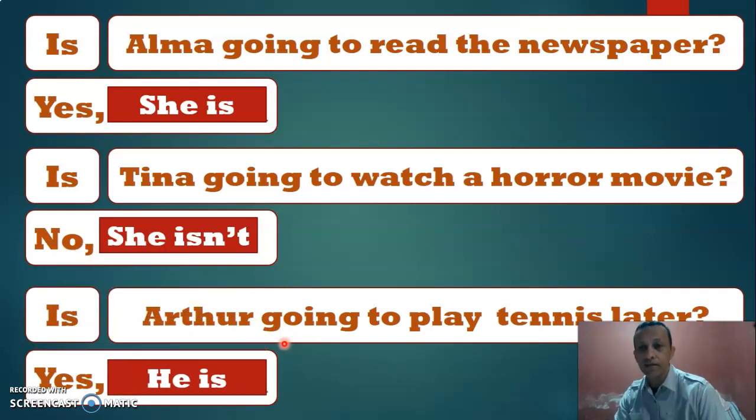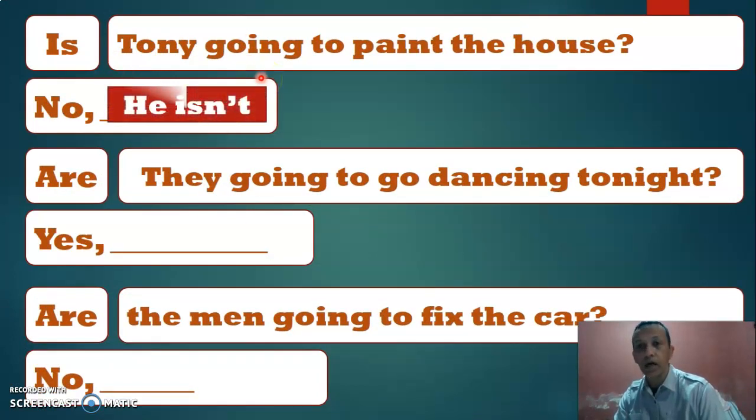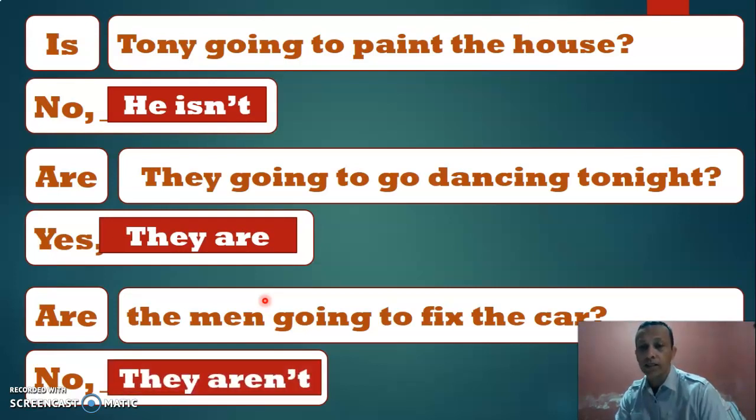Next. Is Arthur going to play tennis later? Yes, he is. Very good. Let's continue. Is Tony going to paint the house? No, he isn't. Are they going to go dancing tonight? ¿Van ellos a ir a bailar esta noche? Yes, they are. Are the men going to fix the car? ¿Los hombres van a reparar el carro? No, they aren't.